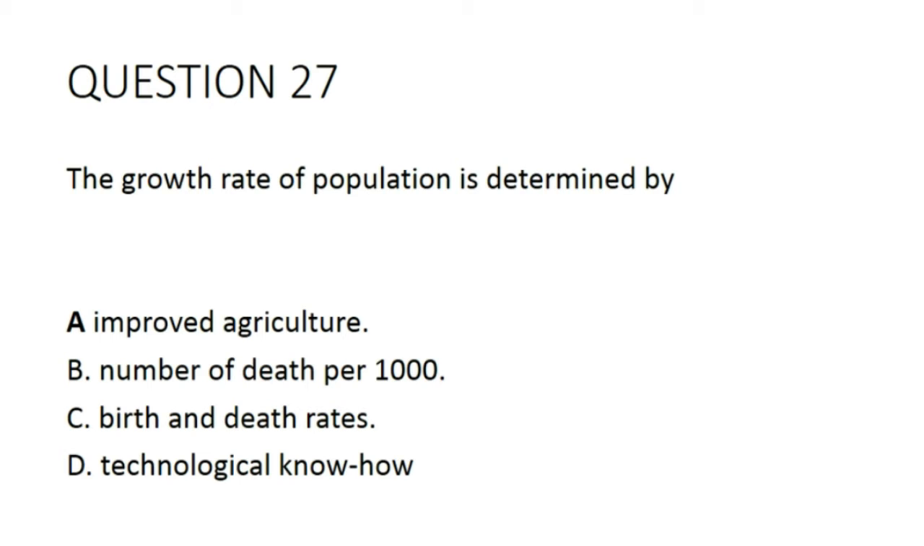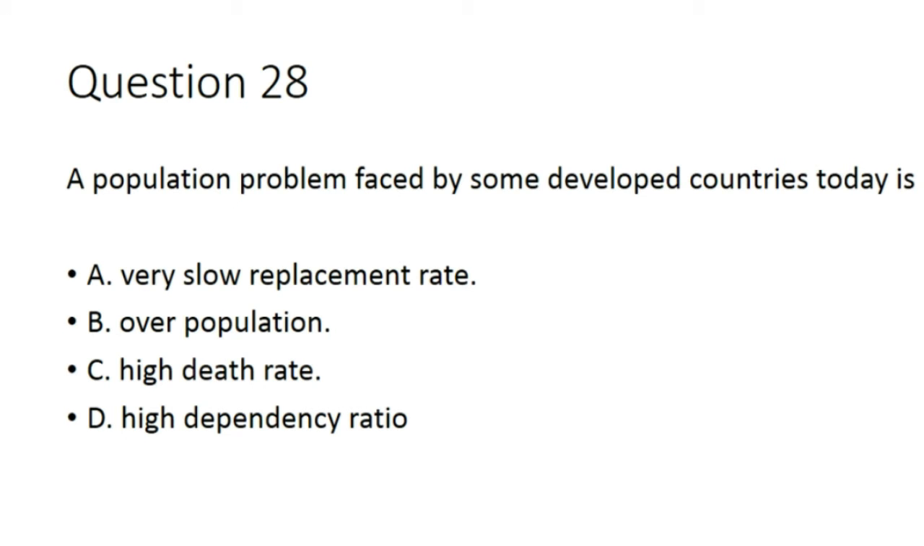Birth and death rate. 28. A population problem faced by some developed countries today is A. Very slow replacement rate, B. Overpopulation, C. High death rate, D. High dependency ratio. The correct option is high dependency ratio, which is option D.